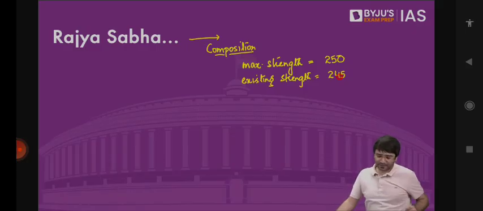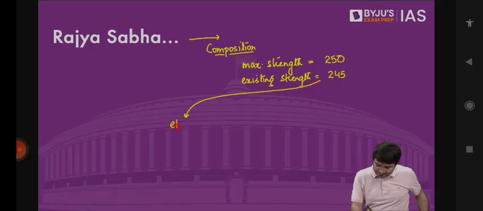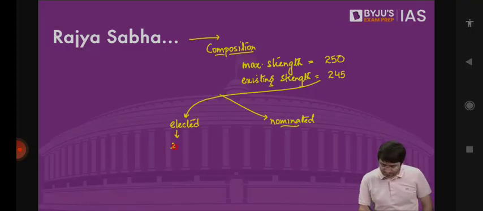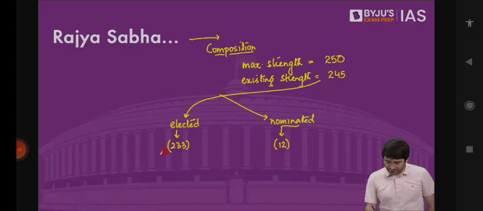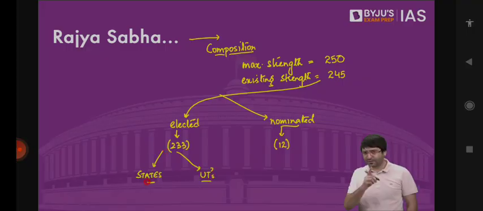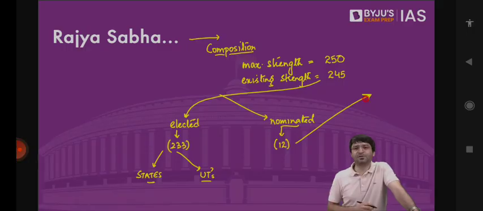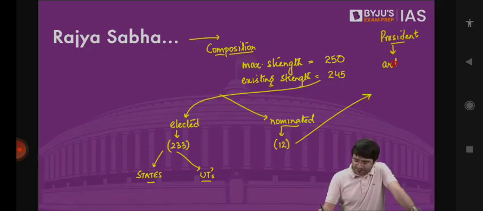Out of this, some members are elected, some members are nominated. How many elected members do we have? 233. How many nominated members do we have? 12. Some members will be elected by states. Some members will be elected by union territories. How? We will discuss. But who are these 12 nominated MPs of Rajya Sabha? These are nominated by the president from the fields of art, literature, science, social service.